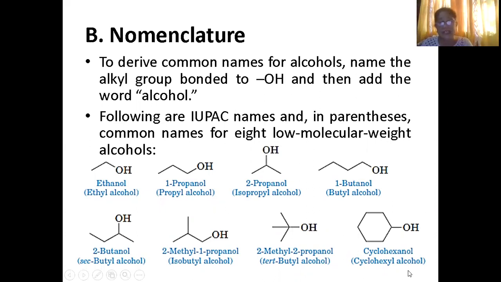The last one is cyclohexane. What makes it cyclohexane? How many sides? 1, 2, 3, 4, 5, 6. It has 6 sides. Therefore, this is cyclohexanol. So these are examples of alcohols with their common names.